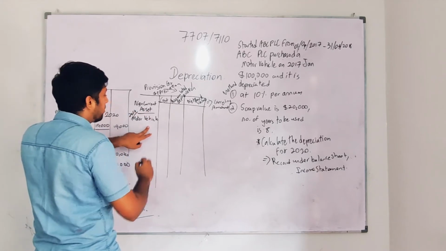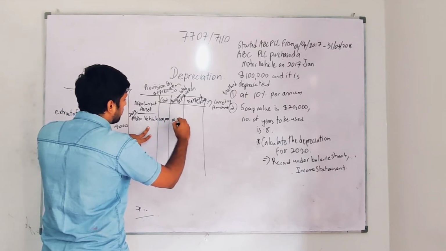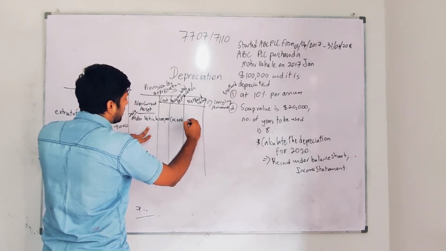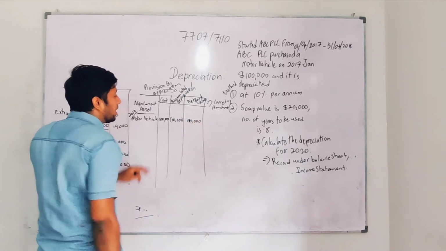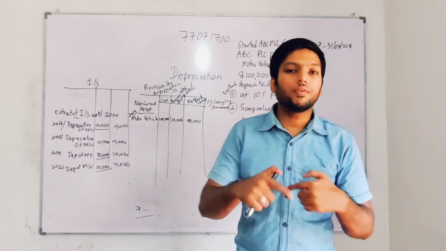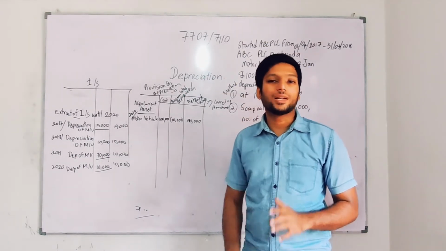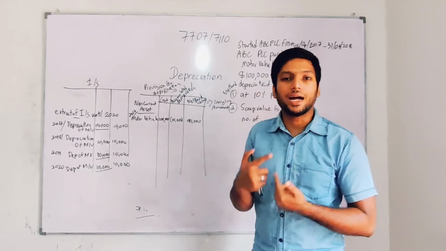How much did I buy the motor vehicle for? For 100,000. My first year depreciation was 10,000, so I subtract my depreciation and get a net book value of 90,000. Now, this is the year of depreciation, but accumulated depreciation means that whenever you take the next year, the value should be accumulated. Accumulated means addition, so it will be added together.